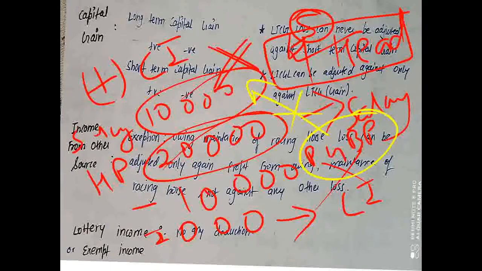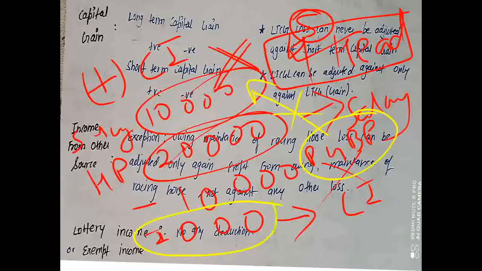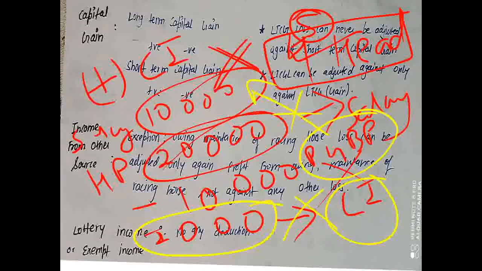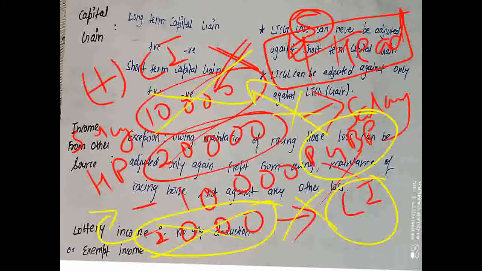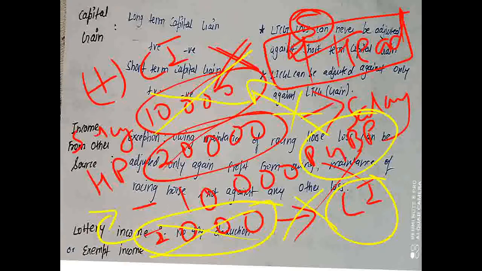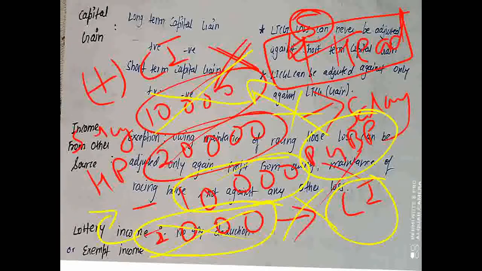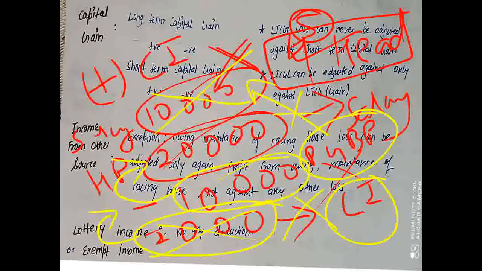Also, as I explained, the profit from casual income can never be used to set off any loss. Any loss here, you can see, is the loss we are getting from PGBP. So this 2,000 amount I cannot use, and I cannot use this 10,000 either. Then what will I do? I will just set off this 10,000 loss against the income from house property.